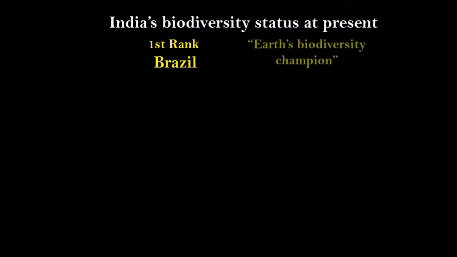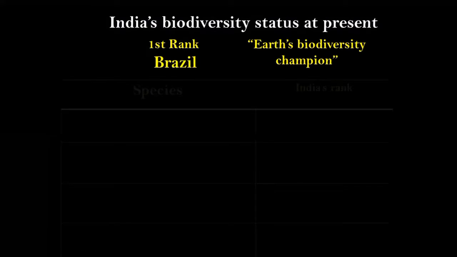Now we know that there are altogether 17 mega biodiversity nations in the world, and among them, Brazil holds the first rank in richness of biodiversity, and therefore, Brazil is also known as the Earth's biodiversity champion. Now let's have a look at India's biodiversity status at present.